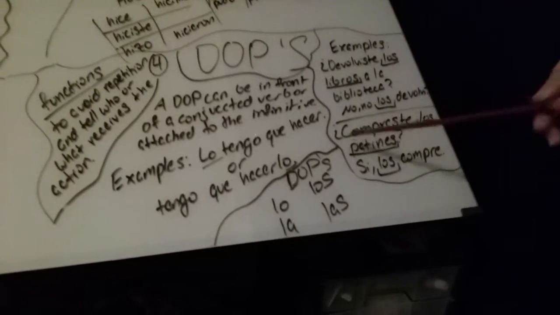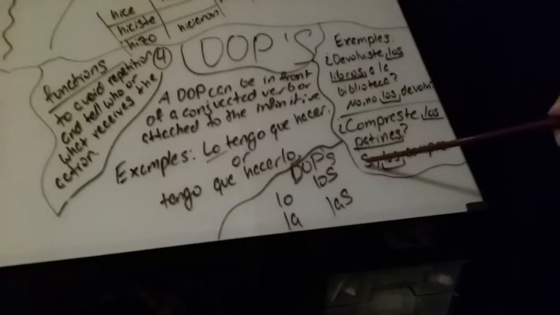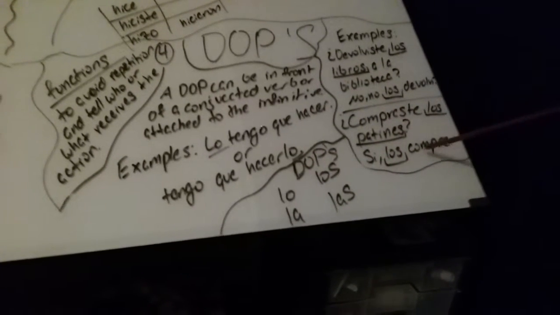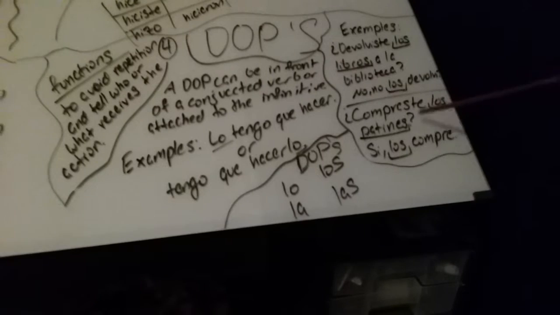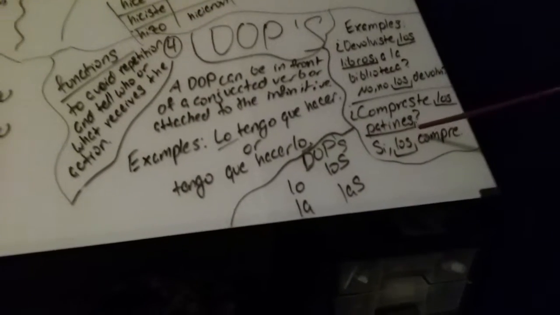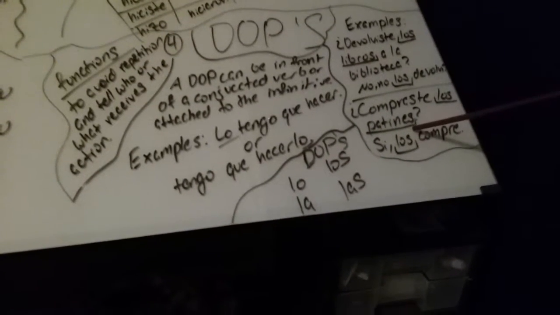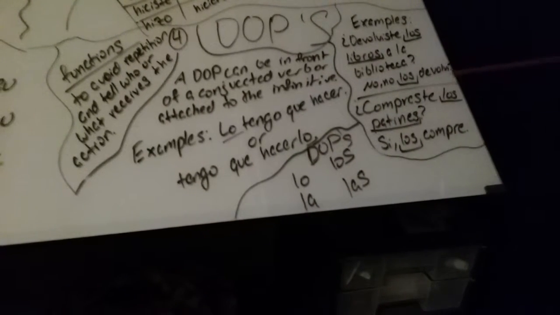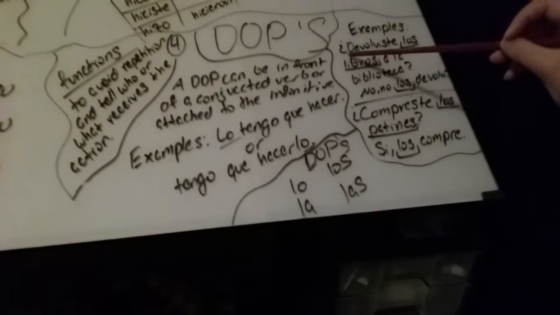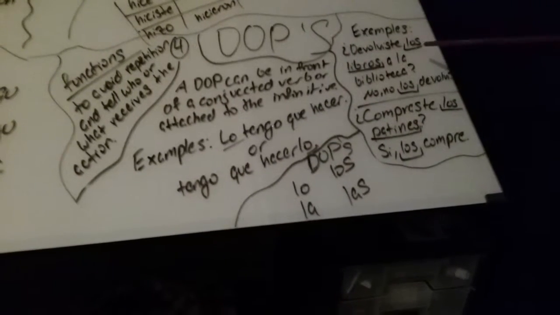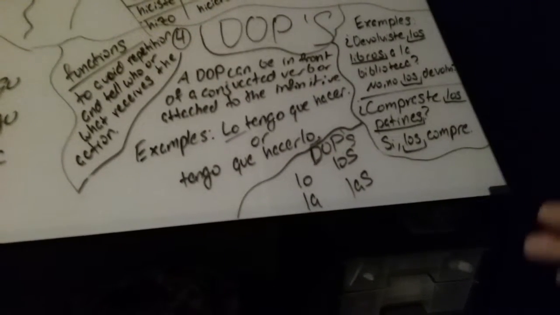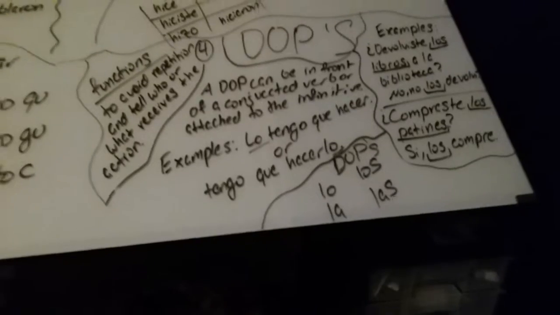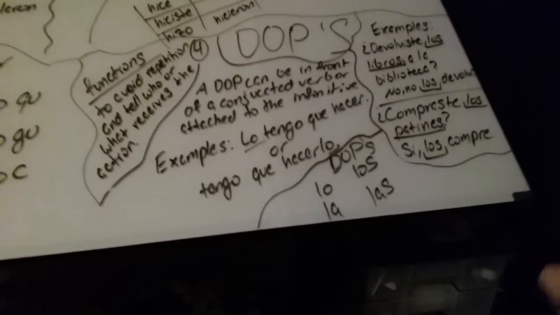Another example is ¿Compraste los patines? Sí, los compré. Los is replacing los patines in the original question, and compré is the now conjugated verb. The same goes for this example, where devolví is conjugated from devolviste. You're conjugating it to make it into the correct form of the verb when you're talking about yourself.